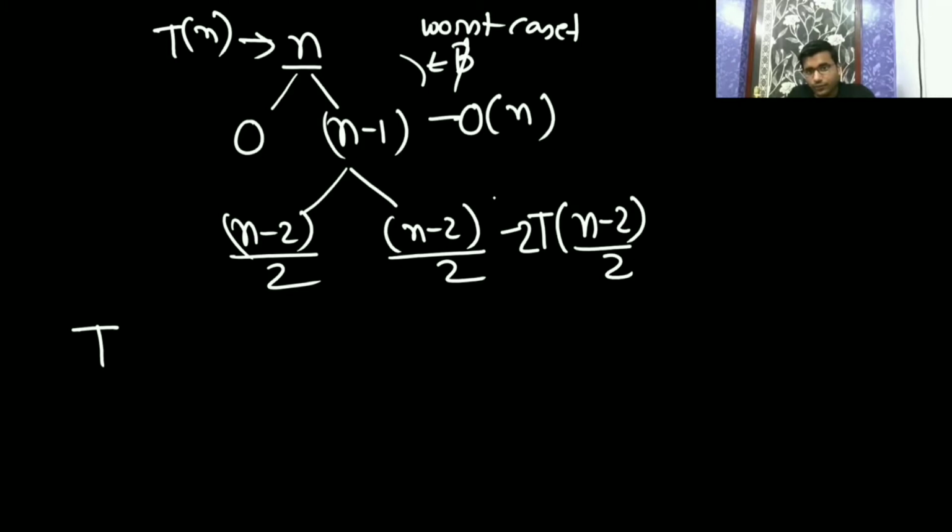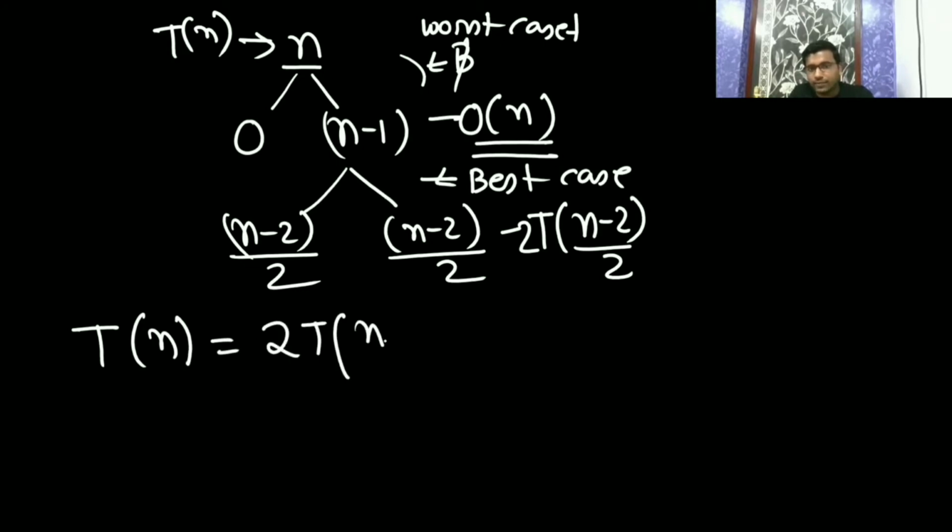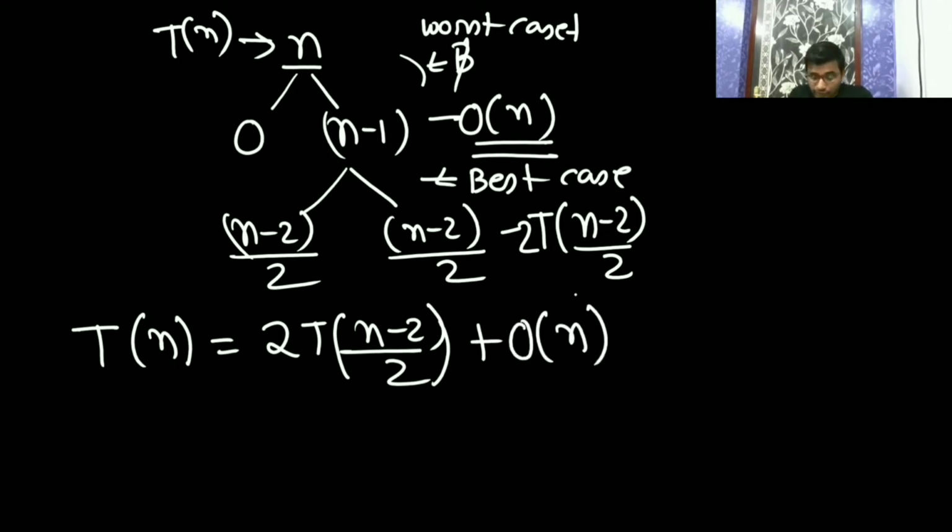Please let me know if you are with me or not. If the input is n, in the worst case you get one partition with 0 elements and another with n minus 1 elements, so the partition causes time complexity of big theta of n. Now the best case divides the size of the input into two equal halves, with one element sorted in the correct position and the remaining n minus 2 elements split. So your total time complexity is 2 T of (n minus 2) by 2 plus theta of n plus theta of n. Now try to find the time complexity of that.